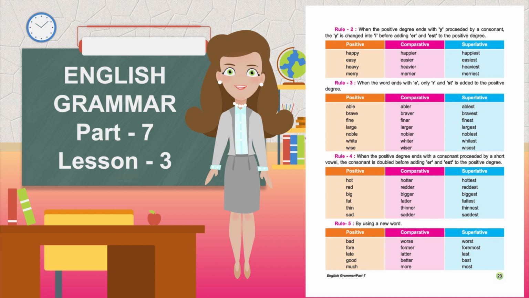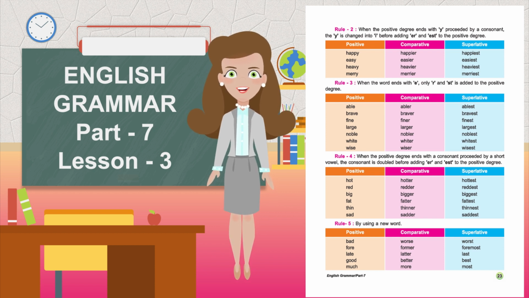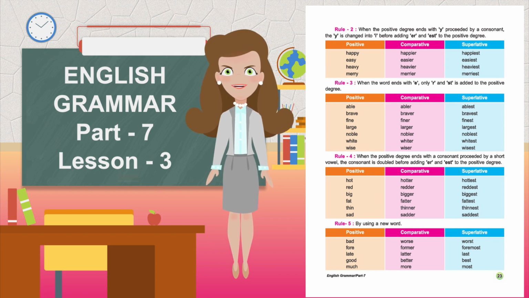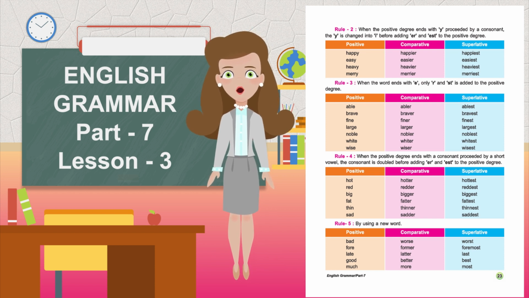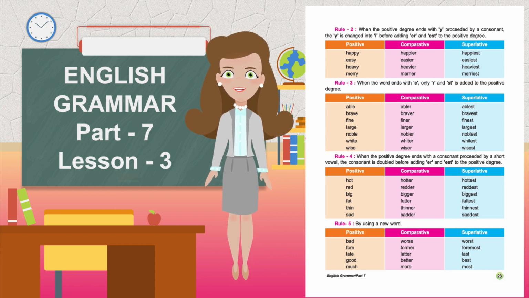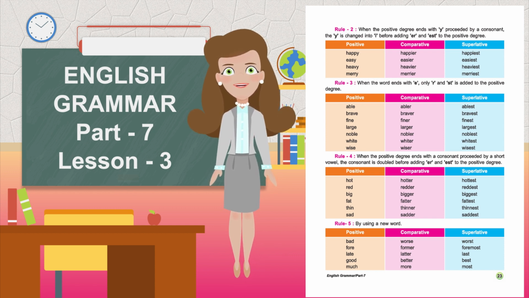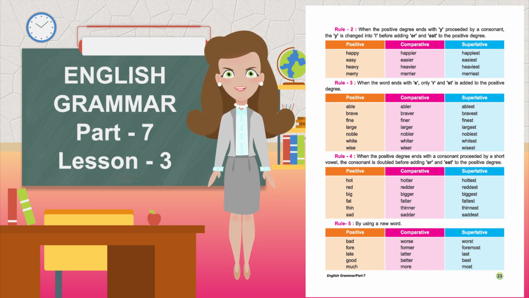Rule 4: When the positive degree ends with a consonant preceded by a short vowel, the consonant is doubled before adding ER and EST to the positive degree. Positive, comparative, superlative. Hot, hotter, hottest. Red, redder, reddest. Big, bigger, biggest. Fat, fatter, fattest. Thin, thinner, thinnest. Sad, sadder, saddest.